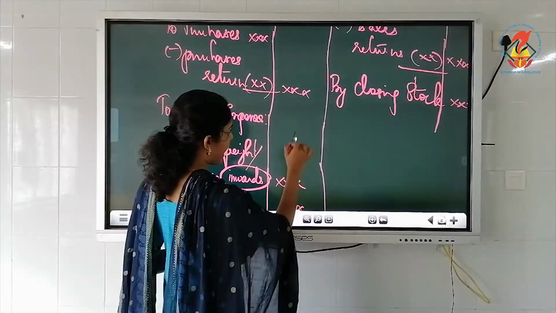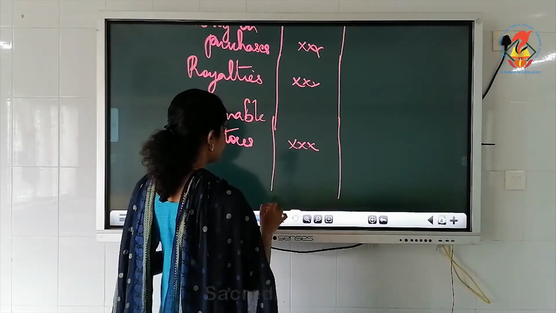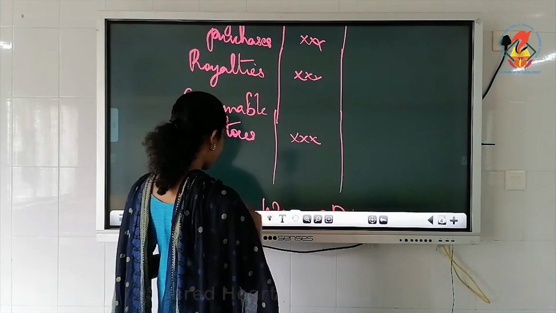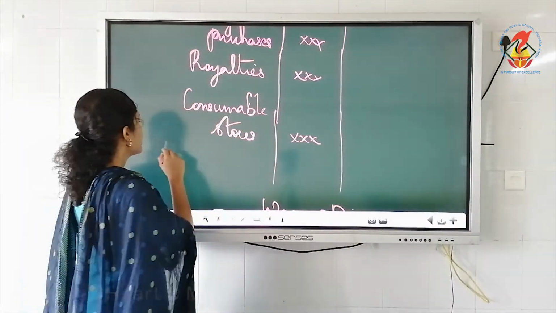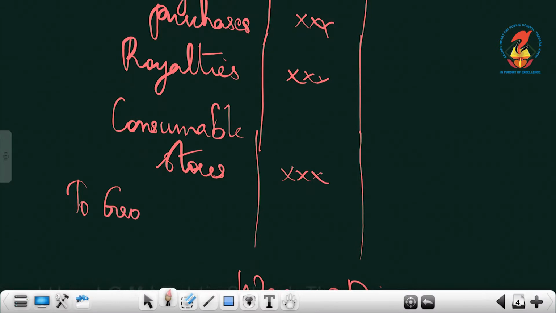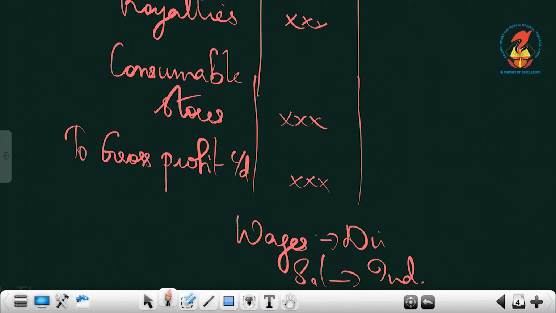Now you will just balance this account just like balancing a ledger account. You have to add your credit side and debit side. If the shortage is on the debit side, you must write here "to gross profit carry down, C/D". We used to write this when we prepared ledger, the same thing we have to write here.